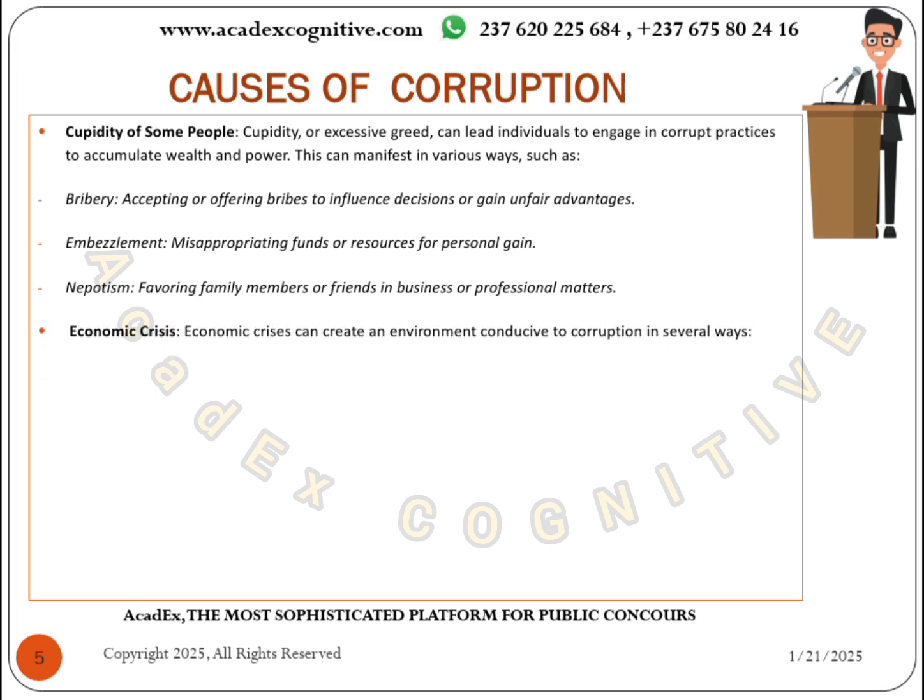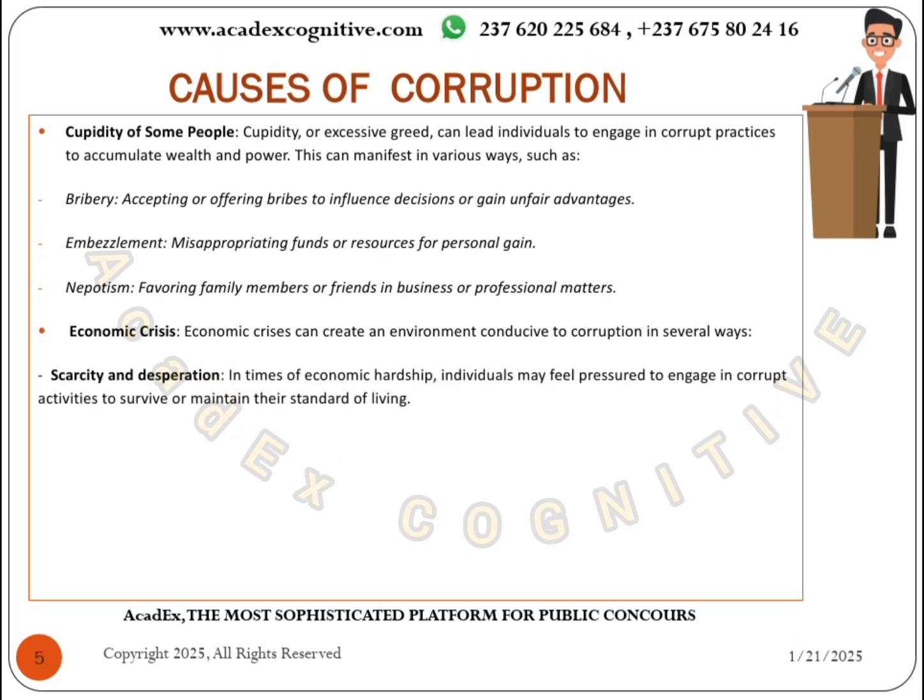Now, another cause of corruption is what? Economic crisis. When we talk about economic crisis, it can be expressed in several ways, namely, let's talk about scarcity and desperation.